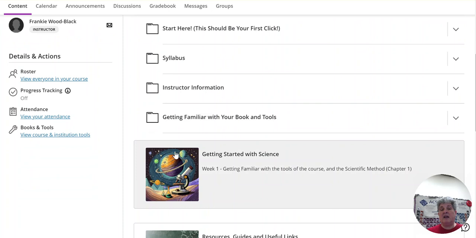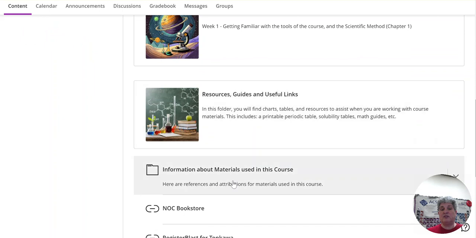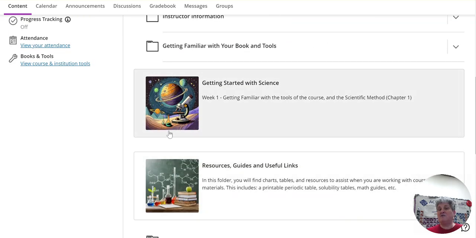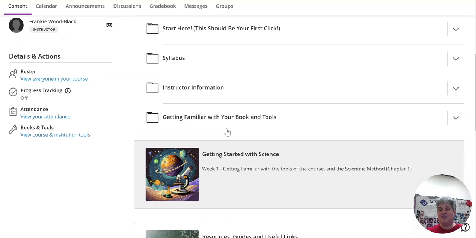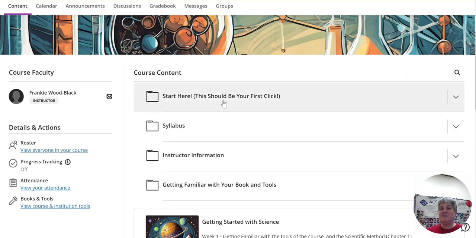And then these are what we call learning modules. And this is going to be our week 1 learning module. I also have provided you with some resources, guides, and useful links. And then I am also providing you with information about this course, how I'm able to use things, and where some of these little images come from and where I'm getting some of my materials. So again, you want to click on that first link. So here we go. We're going to click on the first link.